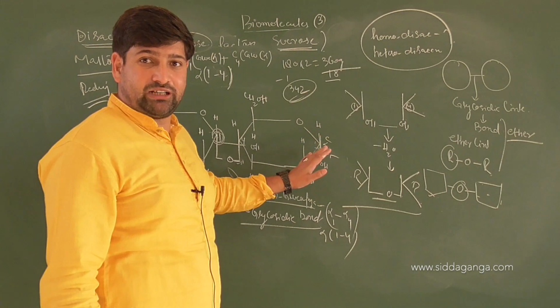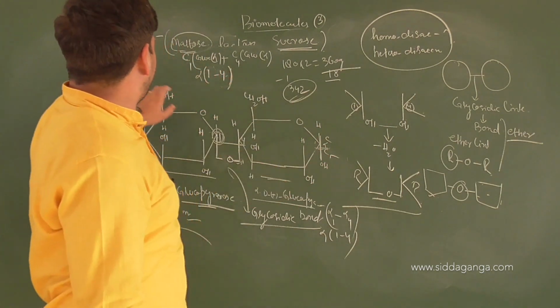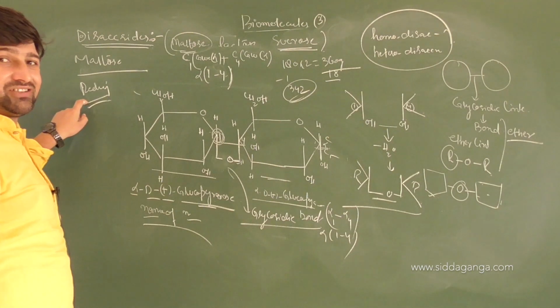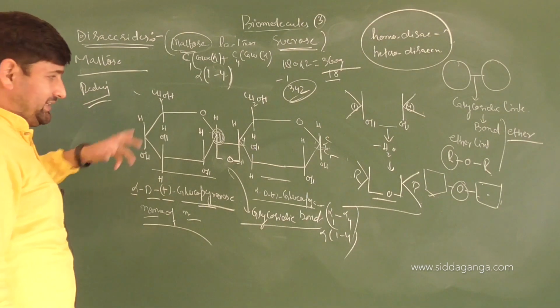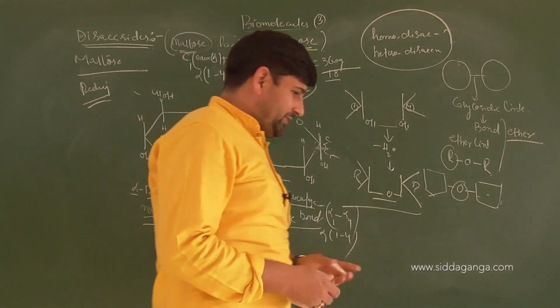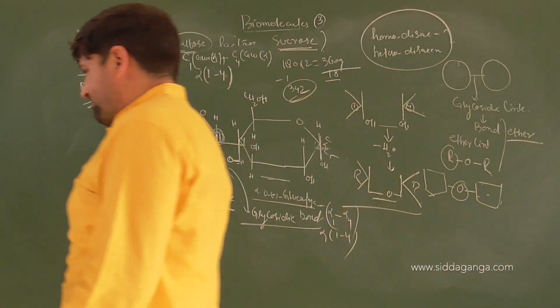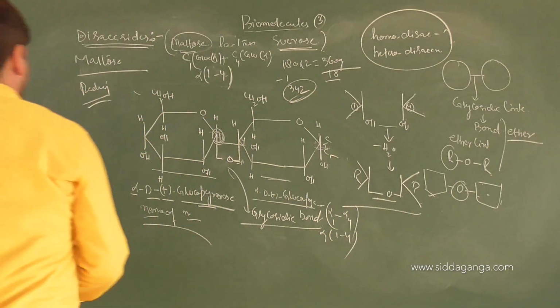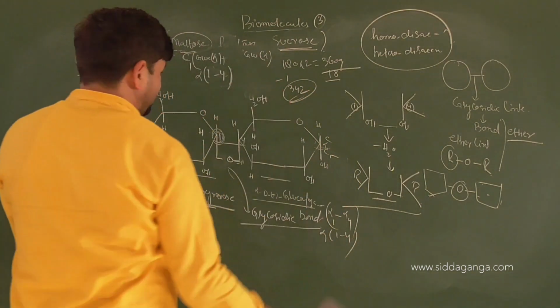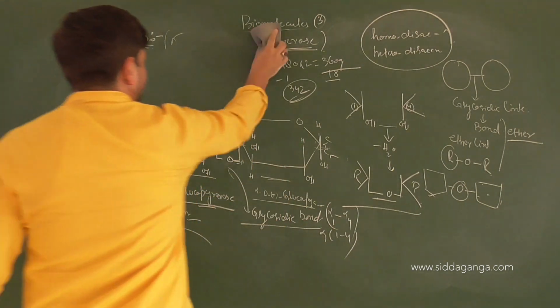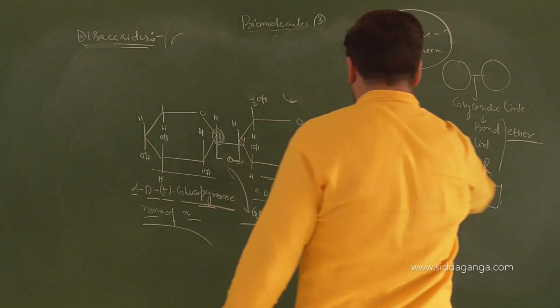Am I clear with the statement here? Good. This is the disaccharide. Which one? Maltose. Is it reducing or non-reducing? Reducing. Yes or no? Clear? Right. Next one. Next disaccharide, children. Did you understand this clearly? Did you understand the link? Try this one, children. I'll remove the rest of it.